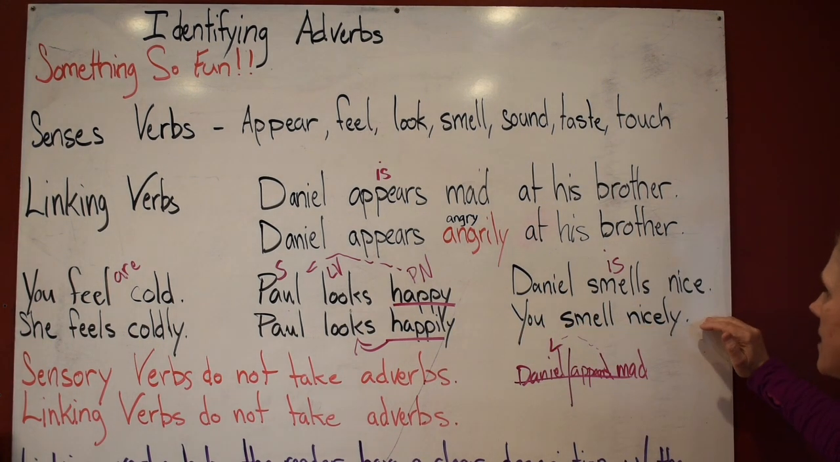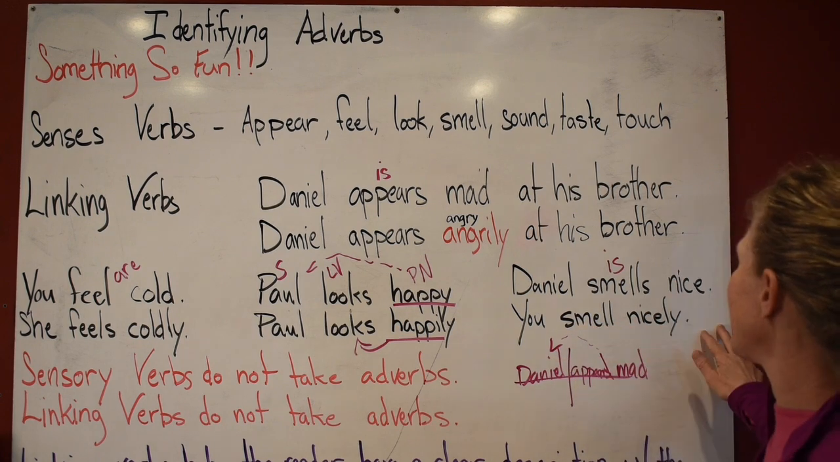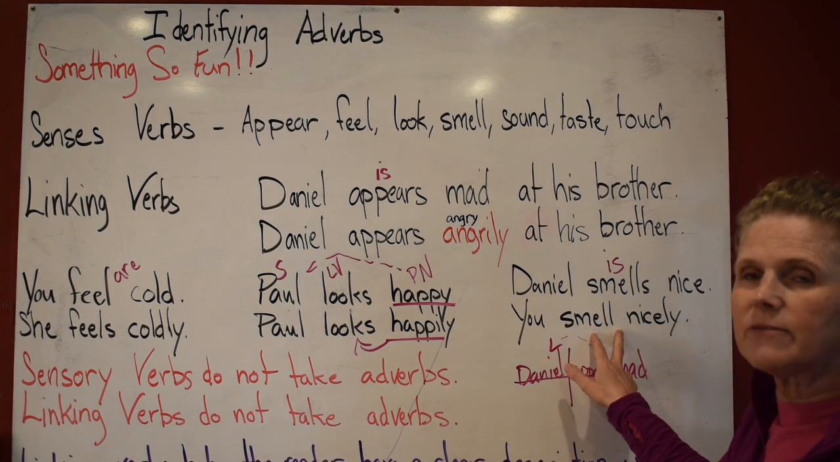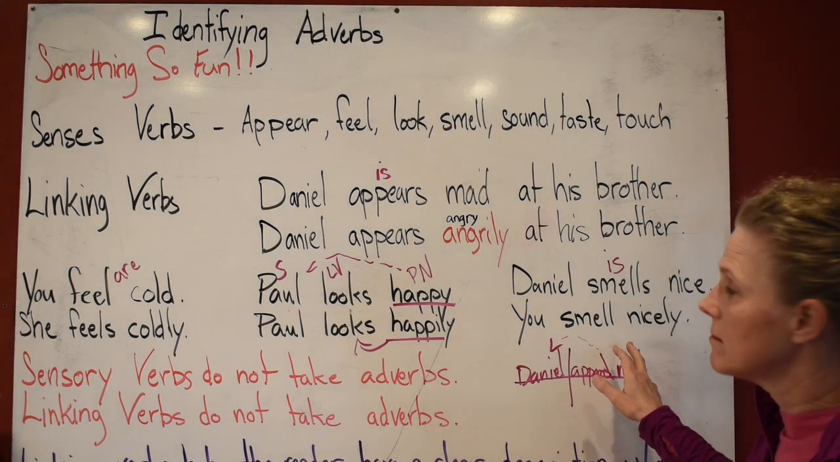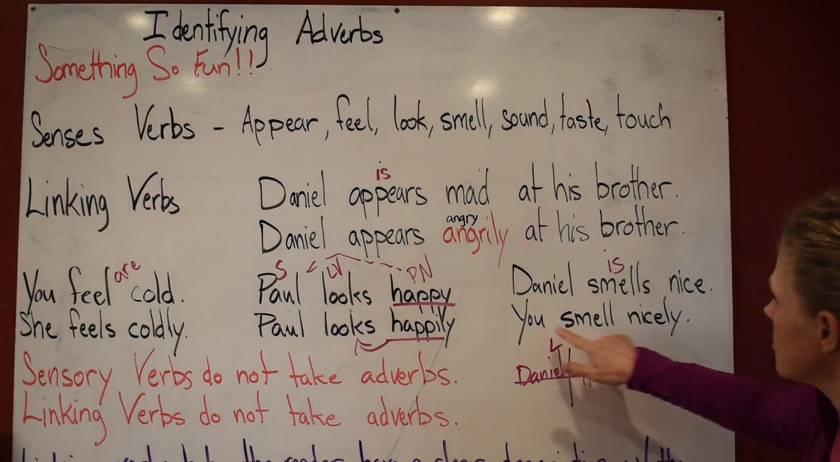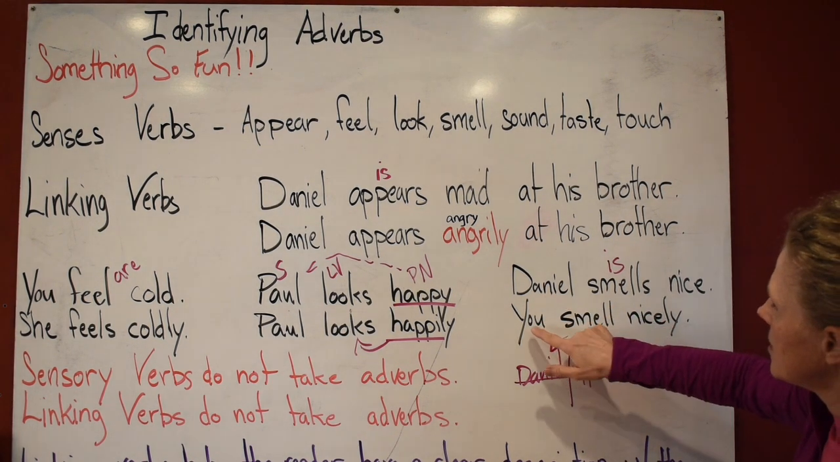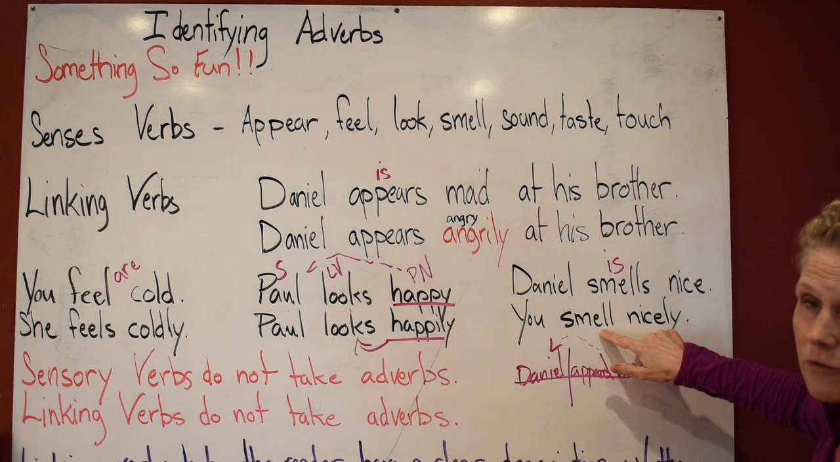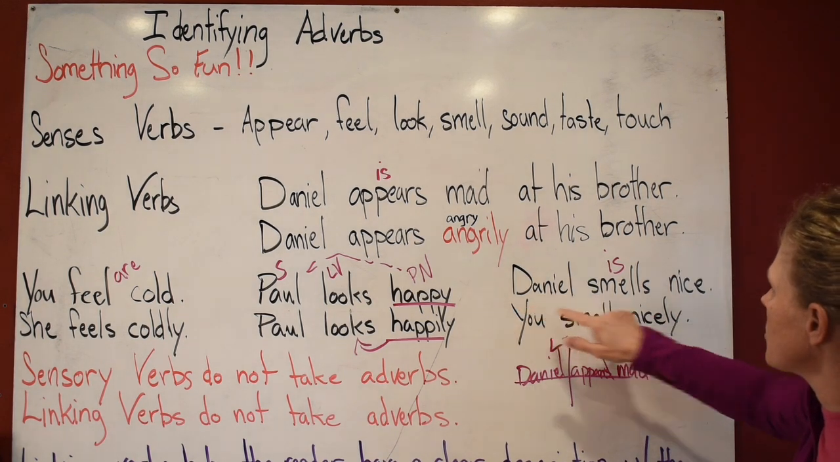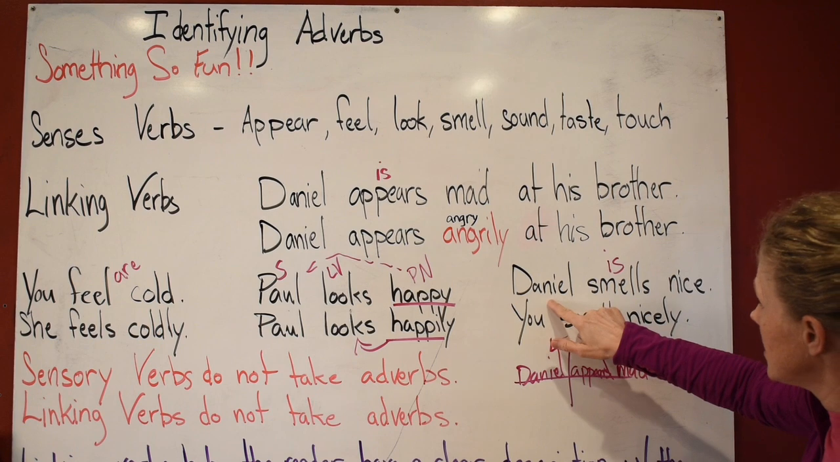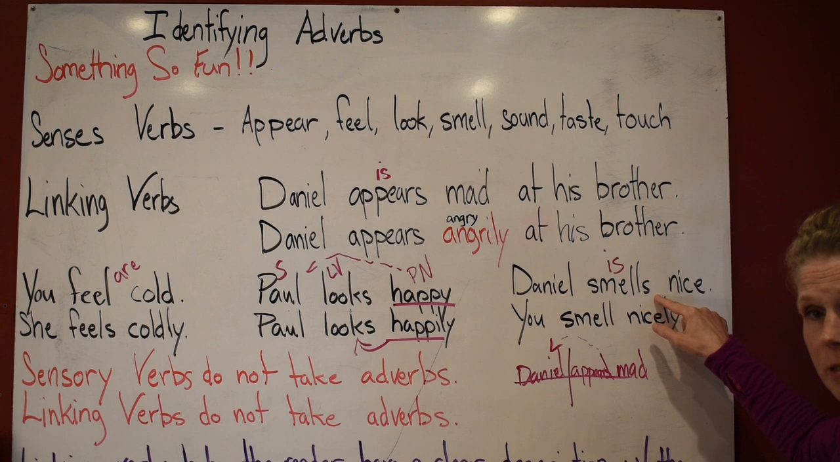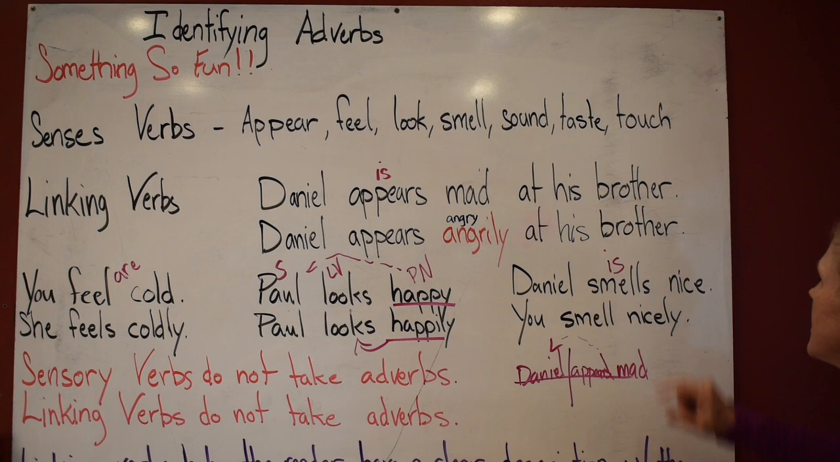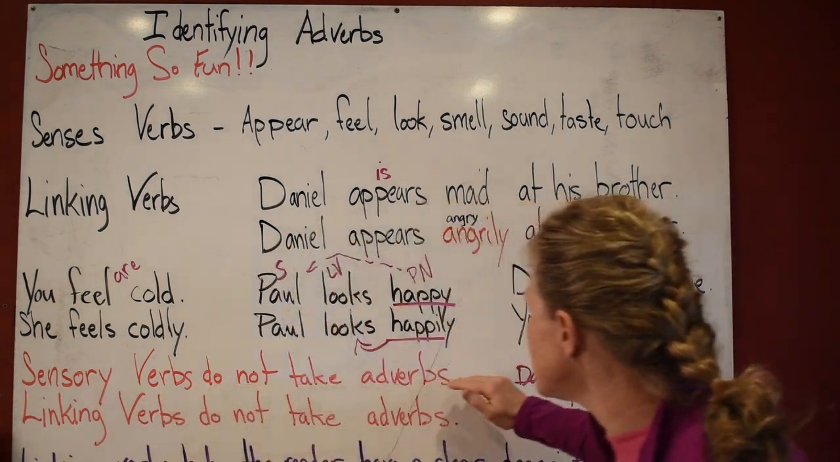"You smell nicely" doesn't make sense. "You is nicely." It doesn't even sound right, so you know you have it incorrect. Look, singular takes the singular verb. This is second person, takes the singular verb. This is third person singular. What tense is it? Simple present, third person singular. Sensory verbs do not take adverbs.